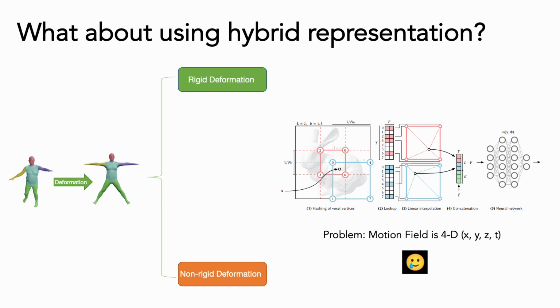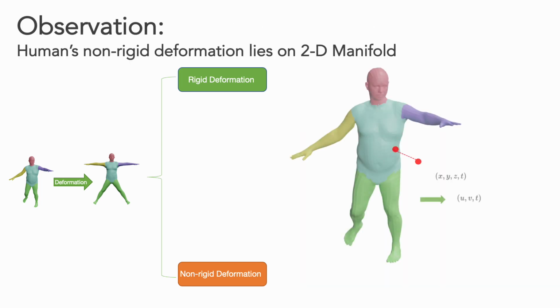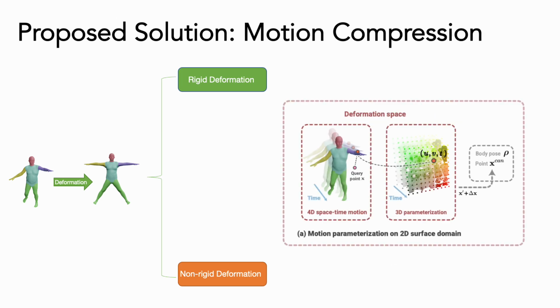Directly applying grid-based hybrid representations to model such a field will lead to too large memory consumption, which is not feasible as said before. Therefore, it is necessary to compress the field from 4D to 3D. We observe that non-rigid deformation of human geometry typically occurs around the surface instead of in the volume, that is, nearby surface points on a parametric human model have a similar motion behavior. Thus, we propose a novel motion parameterization technique that models the 3D human deformation in the 2D domain. This enables the modeling of the motion field using a 3D voxelized representation to accelerate the training.